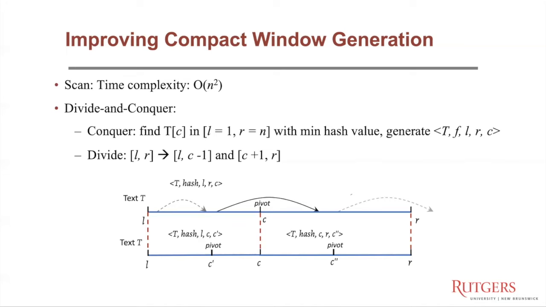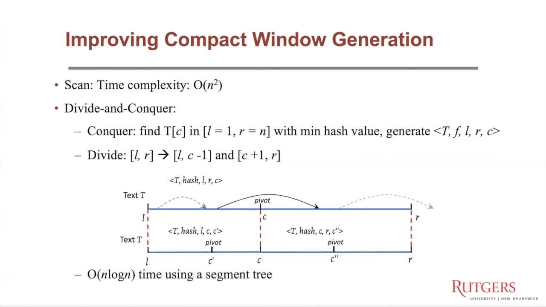That's why we can use C-1 and C+1 as the right and the left boundaries of the two compact windows of the two sub-intervals. We can use a segment tree to find the word with the minimum hash value in a range, and it takes log n time, and in total, we have n intervals. Thus, the total time complexity decreases to n log n.